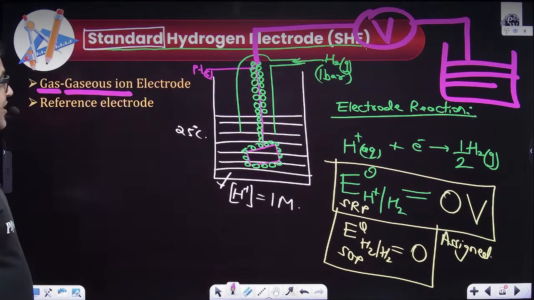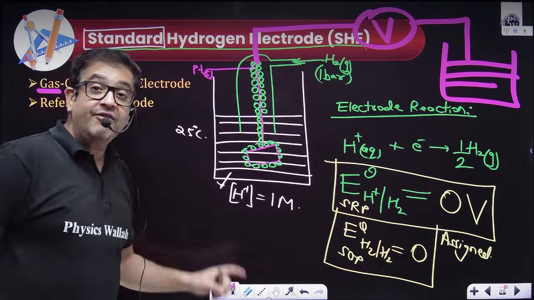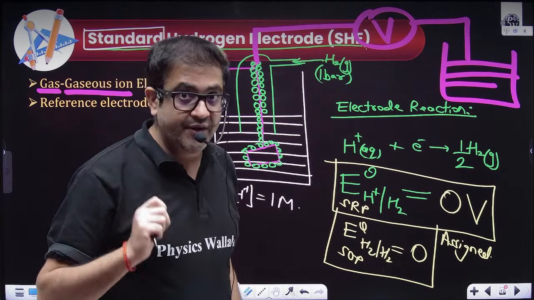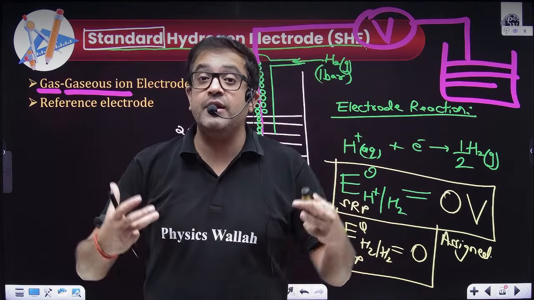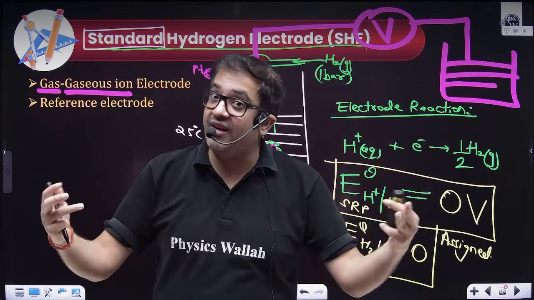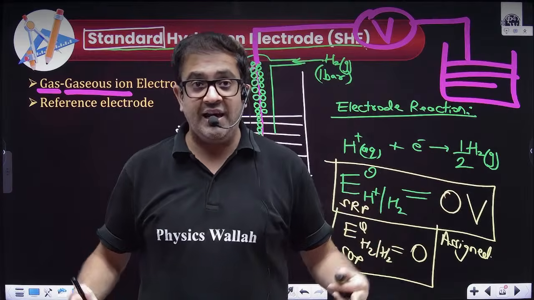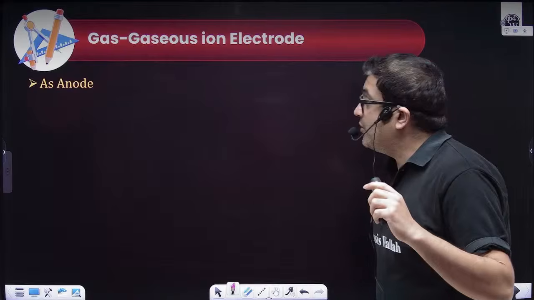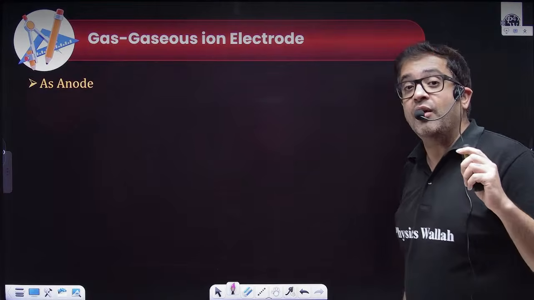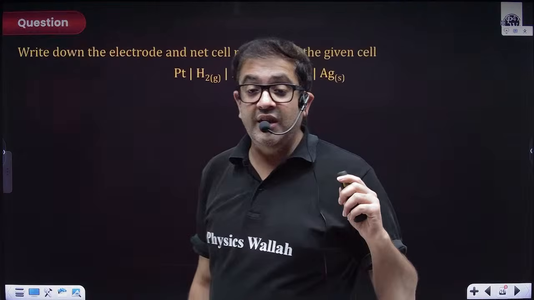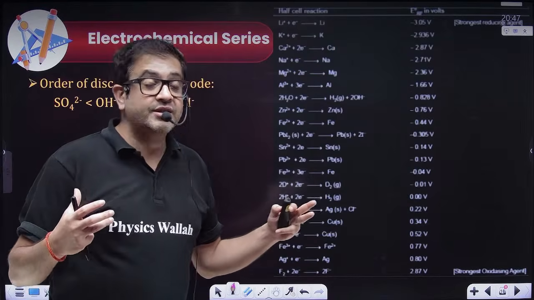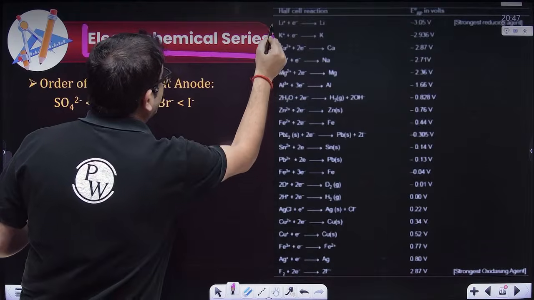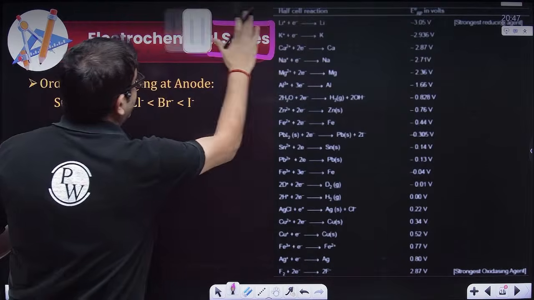Let's talk. Chalo, beta. Now, sir, why have we chosen the hydrogen electrode? Because we have chosen the hydrogen electrode as the reference electrode, and after choosing this reference electrode, I can calculate the standard electrode potential of all the possible elements that exist for us practically. And after calculating all the electrode potentials, what we have come through, sir, is a series called the electrochemical series. Now what is this electrochemical series?